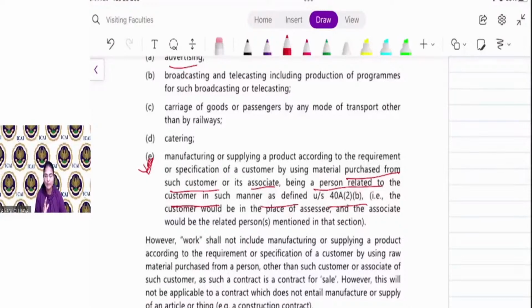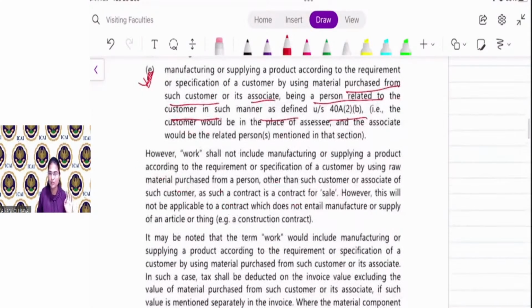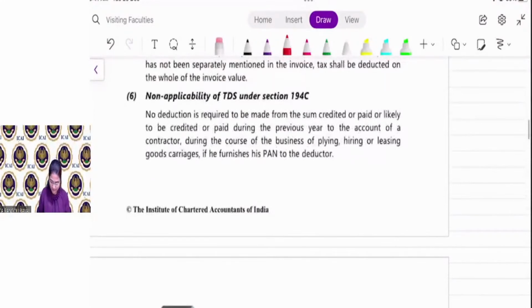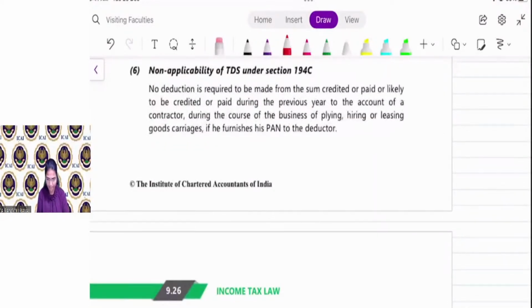So if, for specific manufacturing according to the requirement of the customer, the contractor purchases the material from the customer, then it is treated as a contract. Otherwise, it is not treated as a contract. Clear, everyone? Let us discuss the non-applicability. Up till now, is it clear? Yes or no? Everyone, please give me the answer.